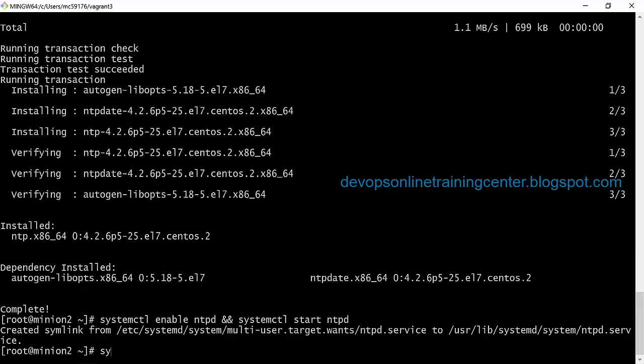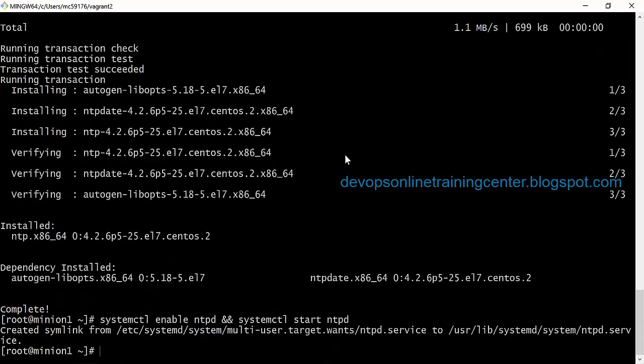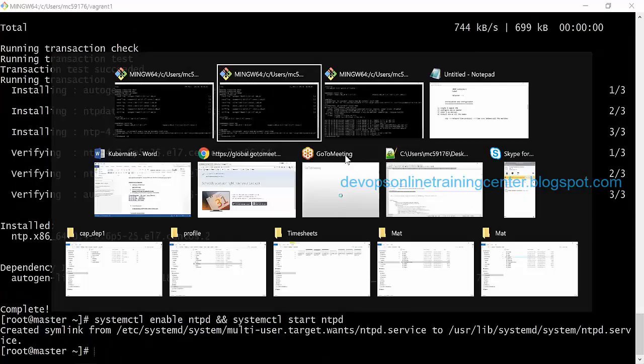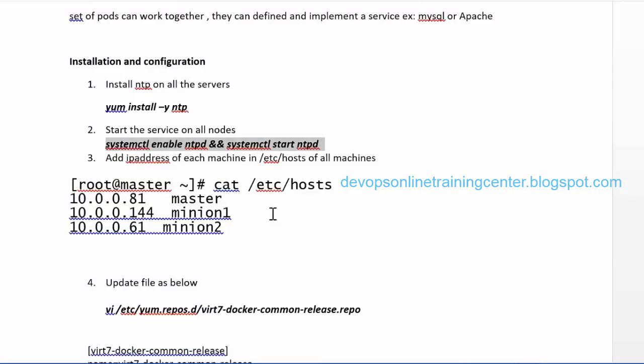We can also check systemctl status ntpd. So it is running. Okay, then what is the next step? After installing NTP, we need to add all the IP addresses to /etc/hosts on all the machines, so that we can communicate using the host names.